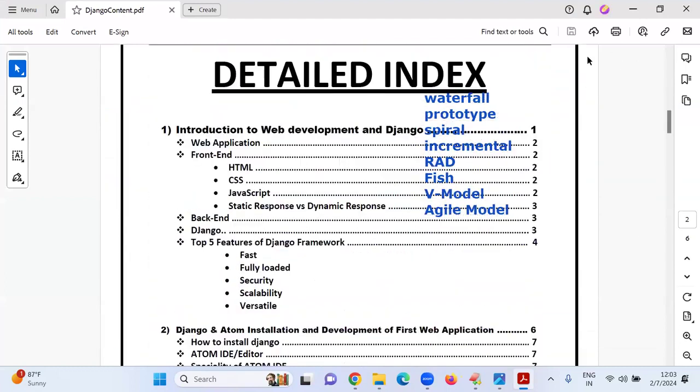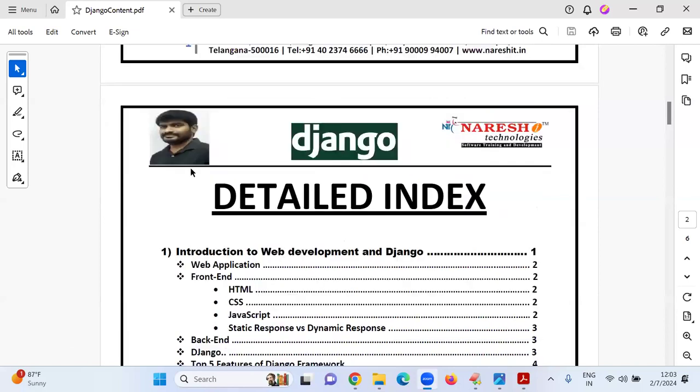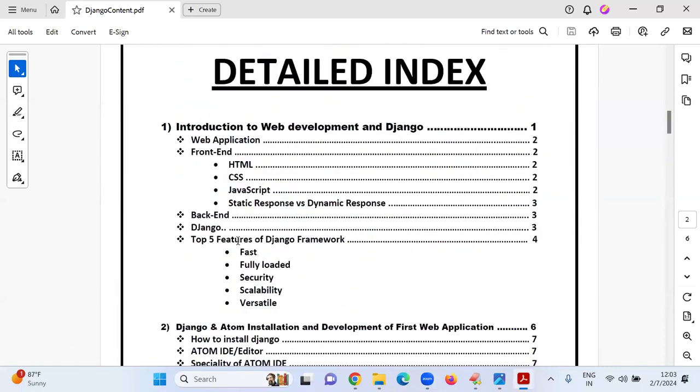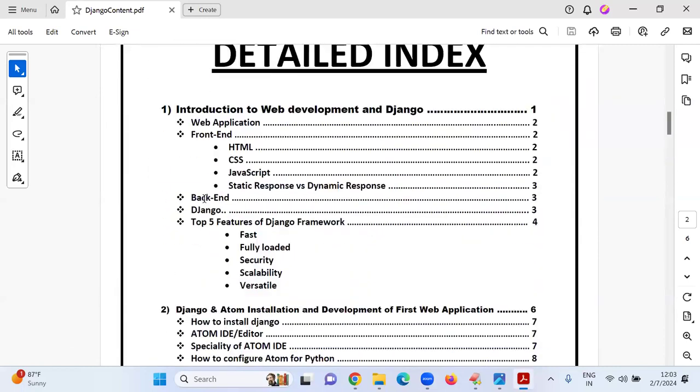If you want to make it yours, in every page, Naresh Shetty logo, my photo and address are there. Instead of my photo, you can change your photo. How much time will it take? A maximum of 5 to 10 minutes is enough.